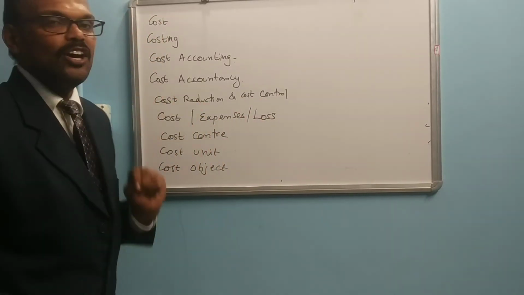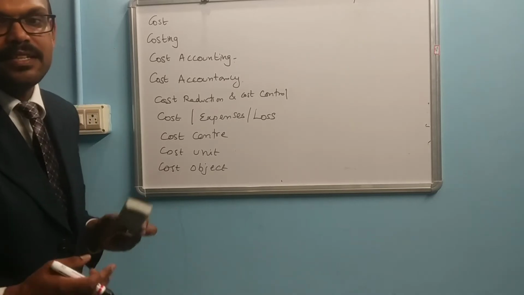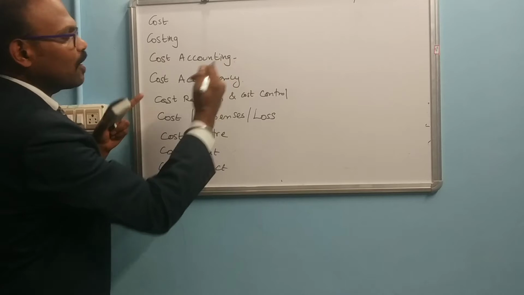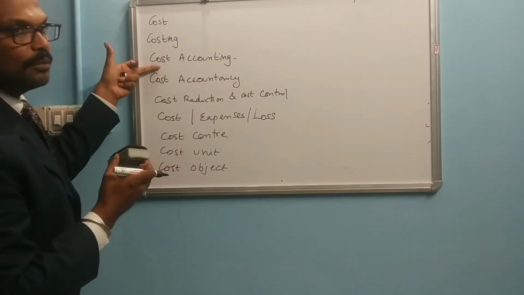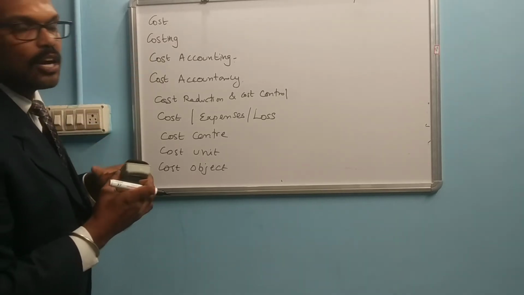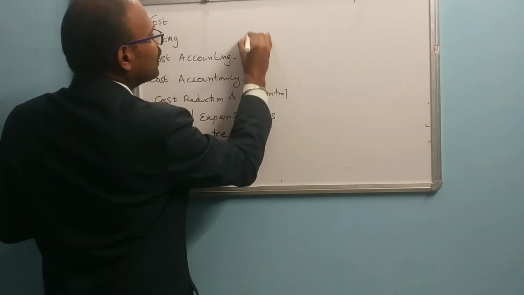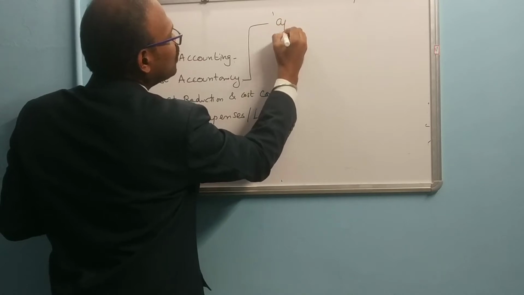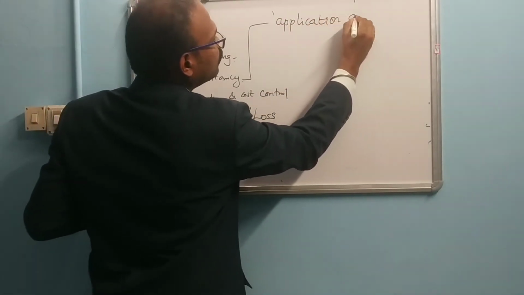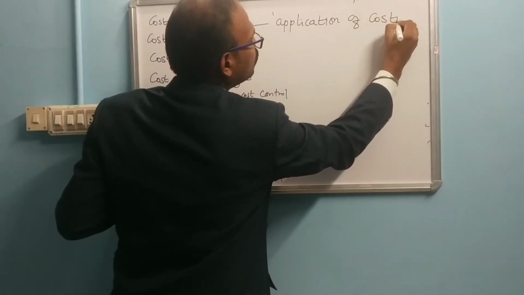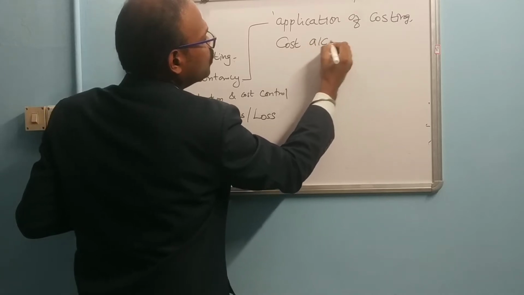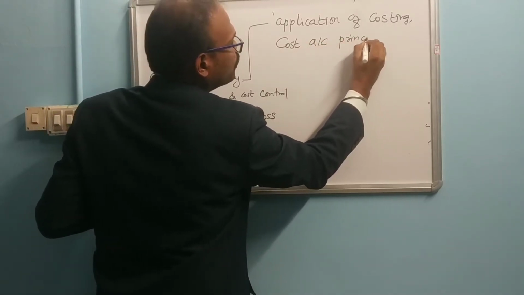So what is meant by cost accountancy? Cost accountancy is the application of costing, the next step of cost accounting. So cost accounting is the next step of costing, and cost accountancy is the next step of cost accounting. It is the application of costing and cost accounting principles,